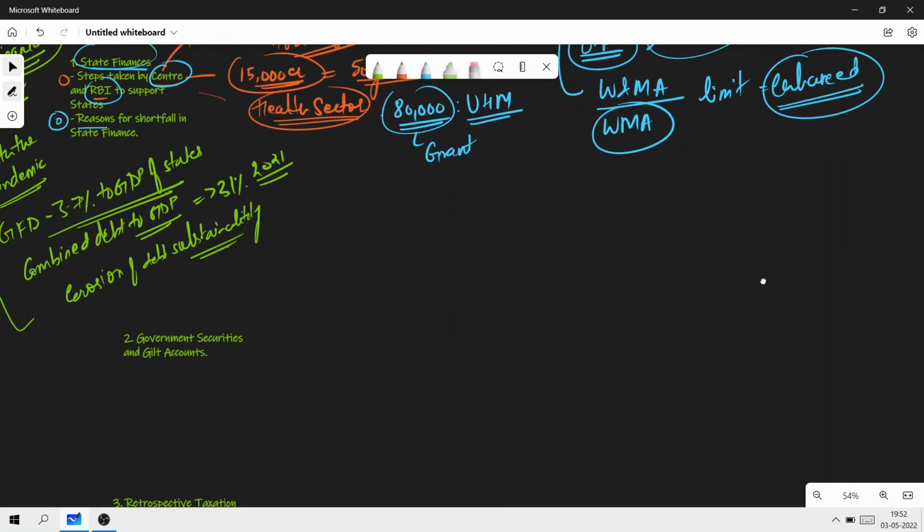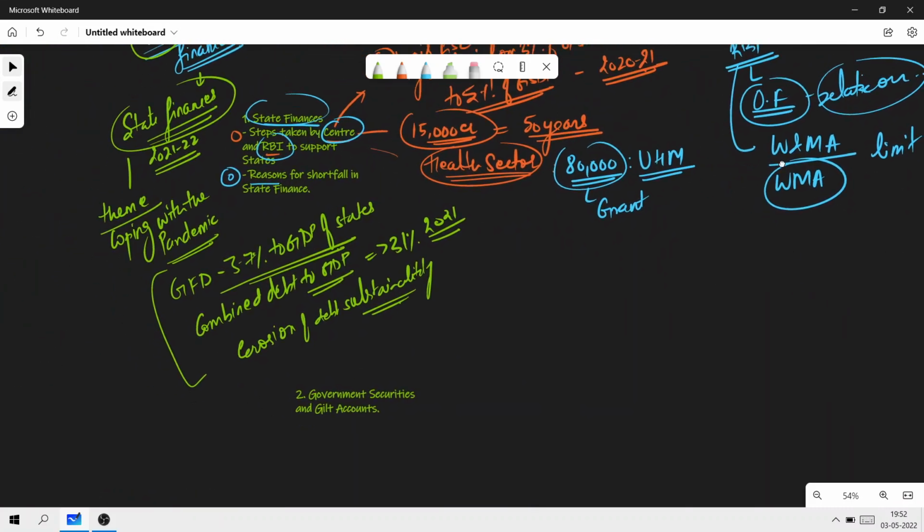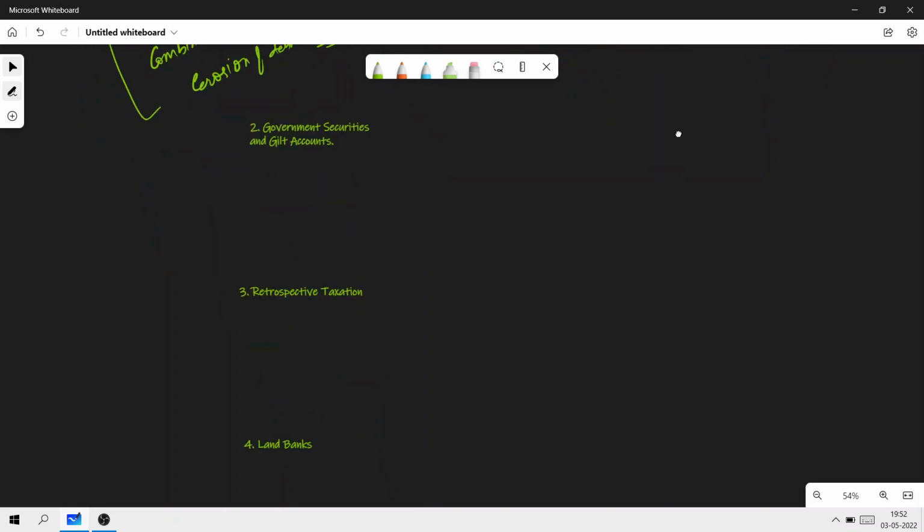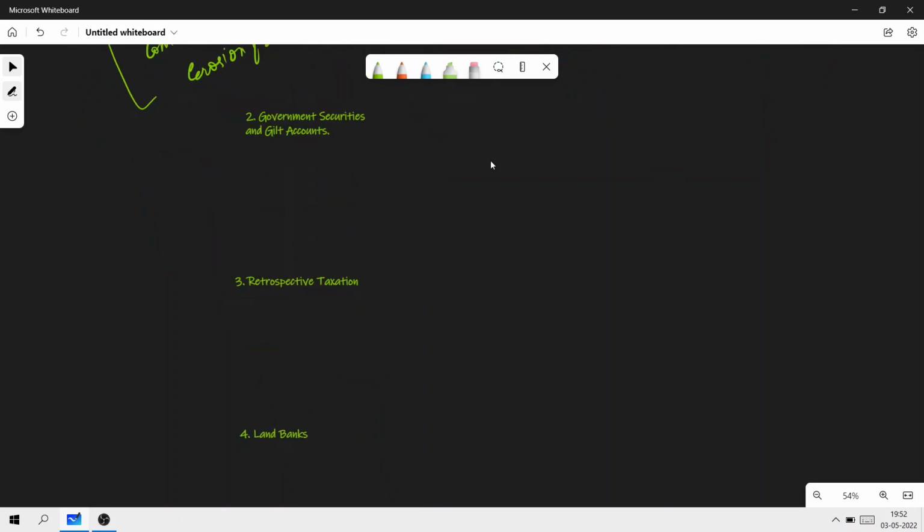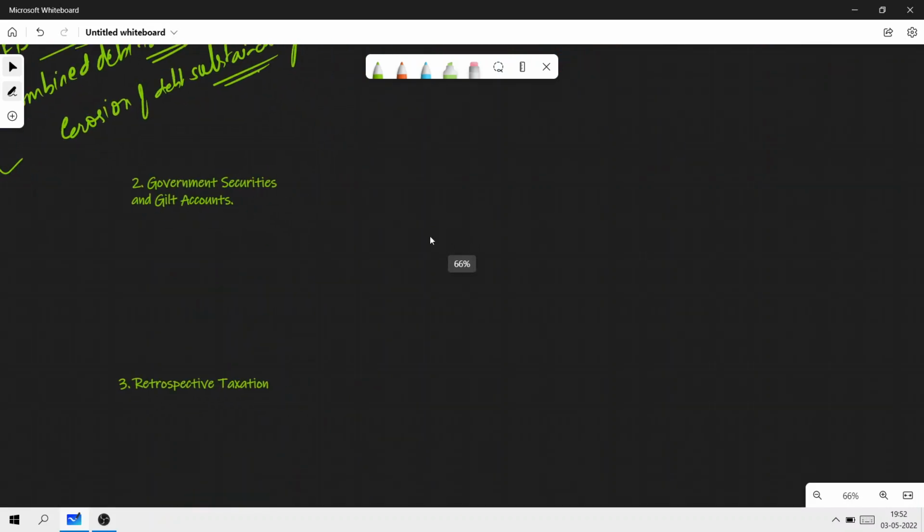So this is all about the first pertaining to state finances. Let's get to the second. The second is government securities and gilt accounts. Very important. This was in the news as well. So what do we have to understand here?